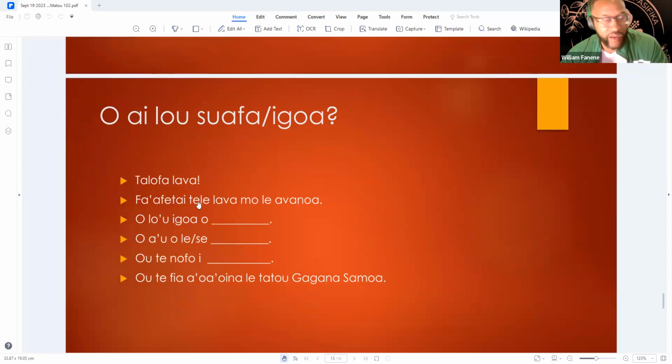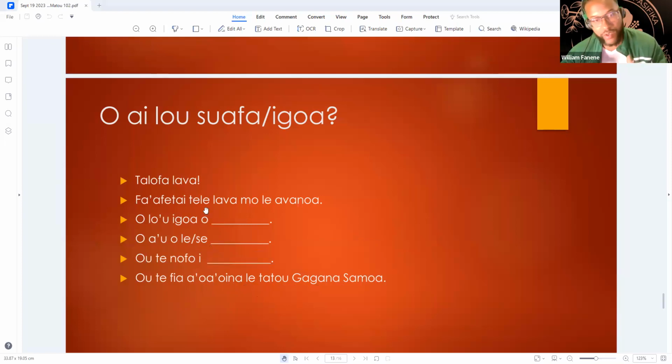"Talofa lava, fa'afetai tele lava mo le avanoa." Thank you for this opportunity. "O lo'u igoa o Terrence. O a'u o le tagata o le gagana Samoa." I am a student of the Samoan language. "O te nofo i", and then wherever you live at, "o te nofo i California. O te fia a'oa'oina le tatou gagana Samoa." I want to learn our Samoan language.